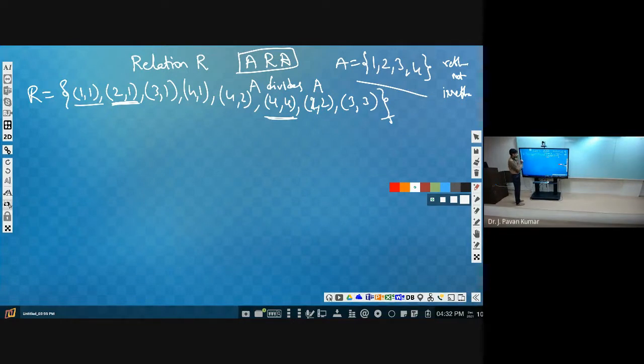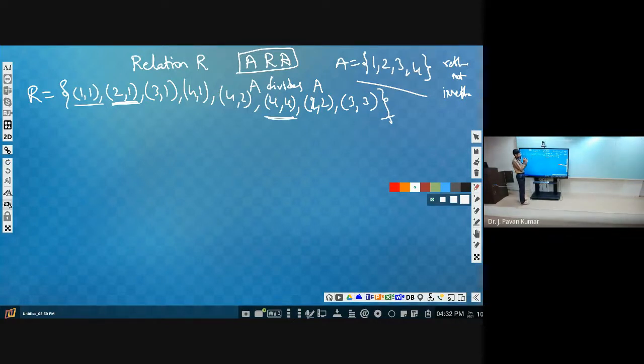Now here is an interesting point. Suppose a relation is given to you, whether in tuple representation, digraph representation or matrix representation, or even given as a definition itself.